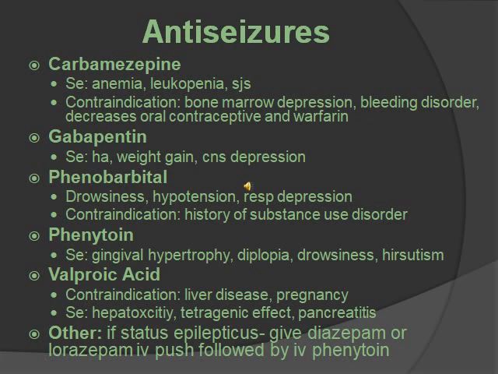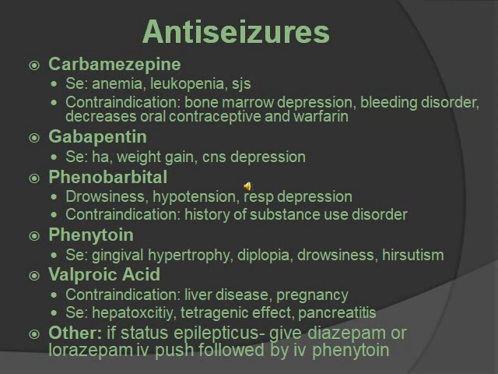Carbamazepine, the side effects are anemia, leukopenia, and Stevens-Johnson syndrome. It's contraindicated in bone marrow depression, bleeding disorders, and it decreases oral contraceptive and warfarin. Gabapentin side effects are headache, weight gain, CNS depressant. Phenobarbital side effects are drowsiness, hypertension, respiratory depression. It's contraindicated in someone with a substance use disorder.